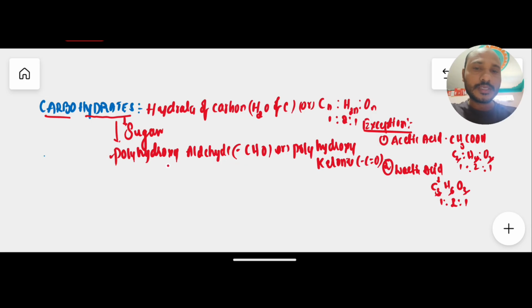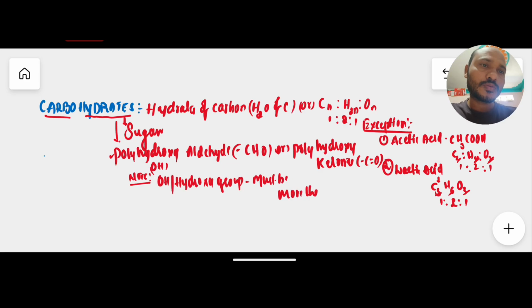The most important concept is hydroxy, OH. Note the hydroxy groups must be poly, meaning more than 2. Then only it is said to be a carbohydrate.